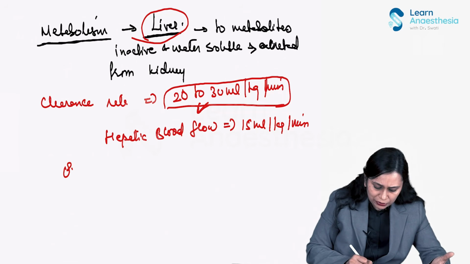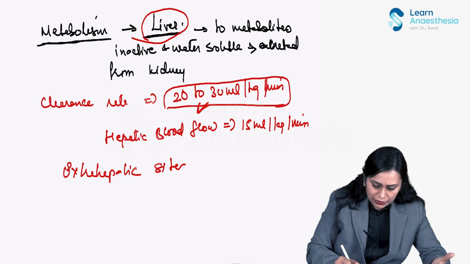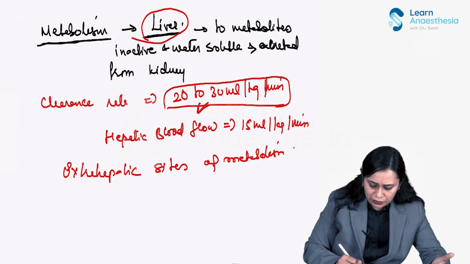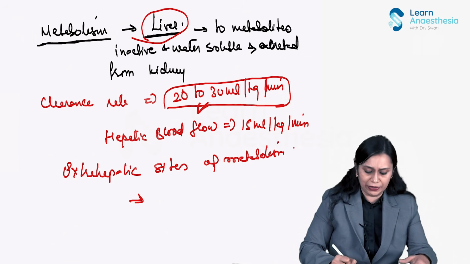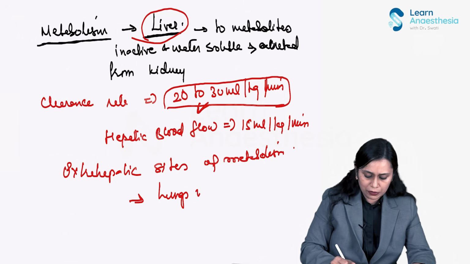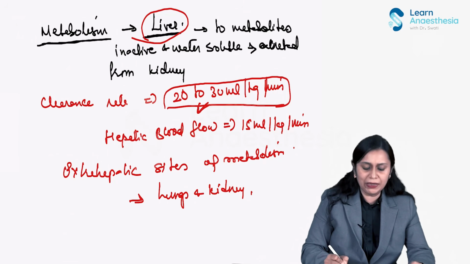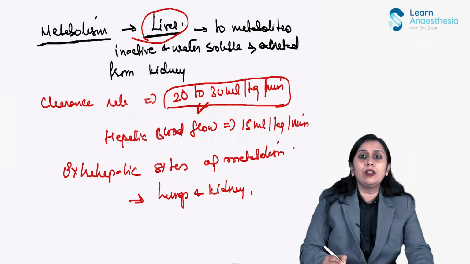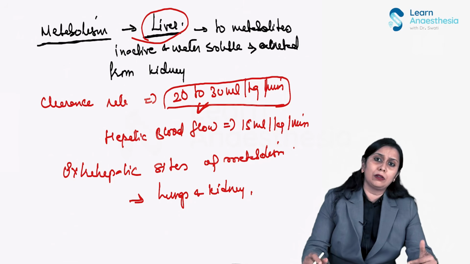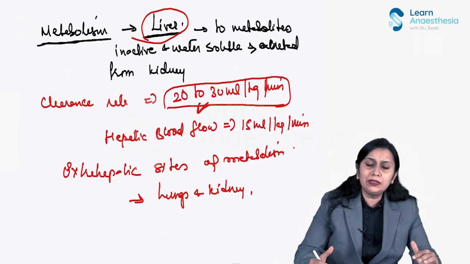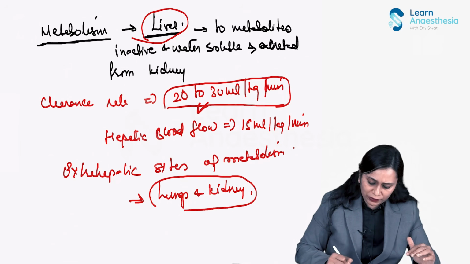So what are the extrahepatic sites of metabolism? There are two sites mostly: lungs and kidney. That is why propofol can also be used comfortably in patients with liver dysfunction, without the context sensitive times increasing very high, because other organs are also involved in its metabolism.